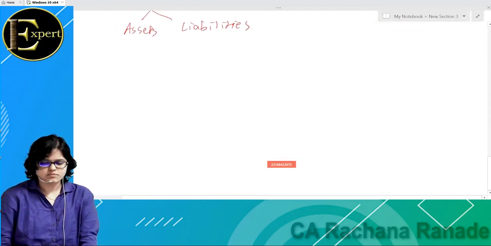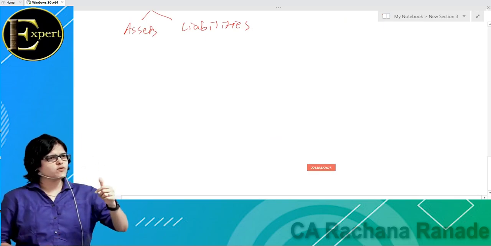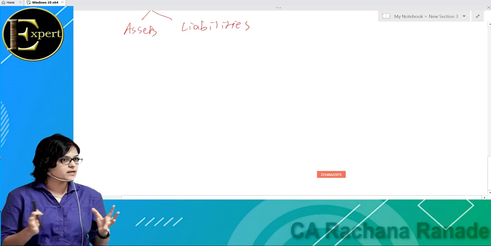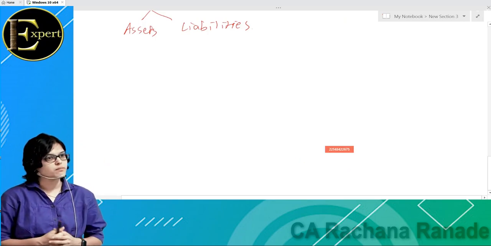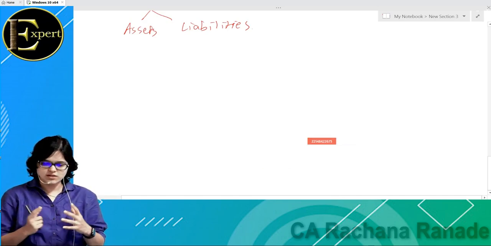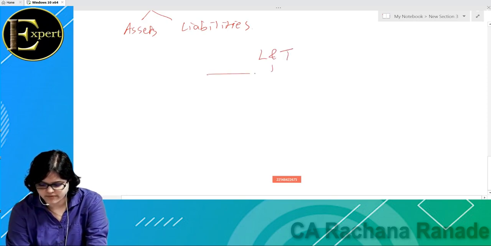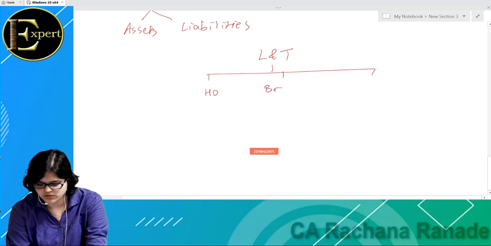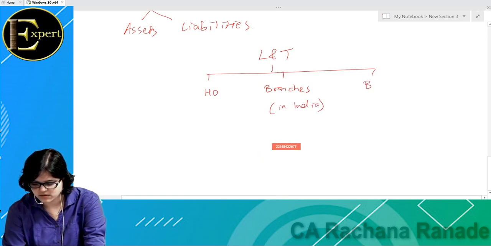Larsen and Toubro, the company that we are talking about, do you think that they have only one branch in India? Or multiple branches रहेंगे? Multiple branches. Do you think branches only in India or branches even outside India? Branches even outside India. So in this case, what will happen? Let us say I'm talking about Larsen and Toubro. They'll have one head office. They'll have some branches which are in India. And there could be branches outside India.